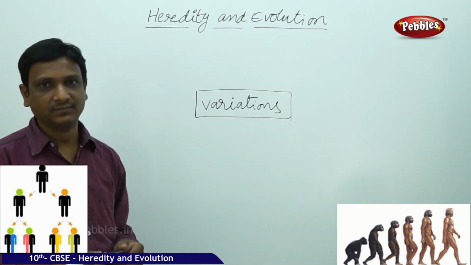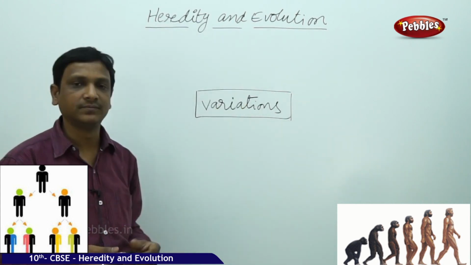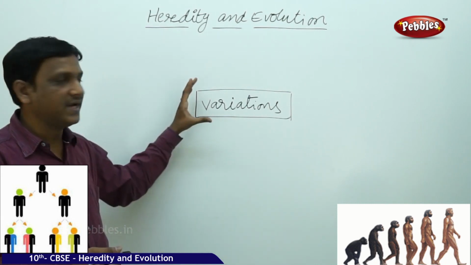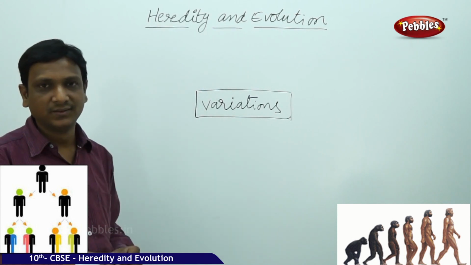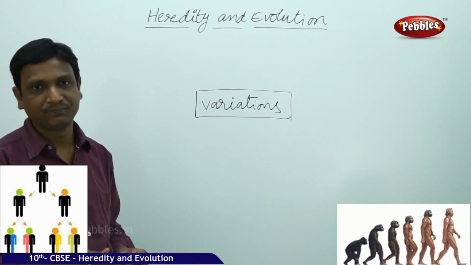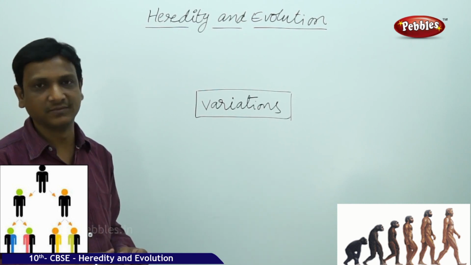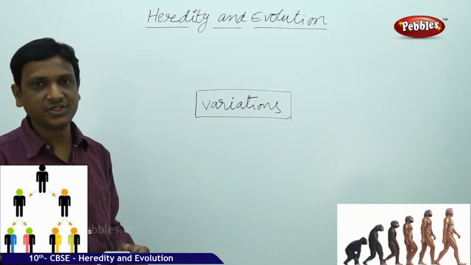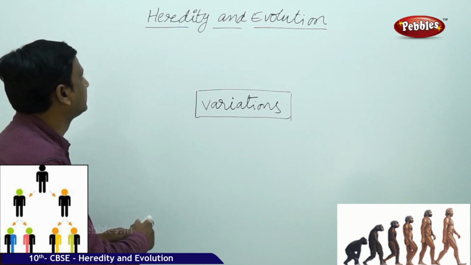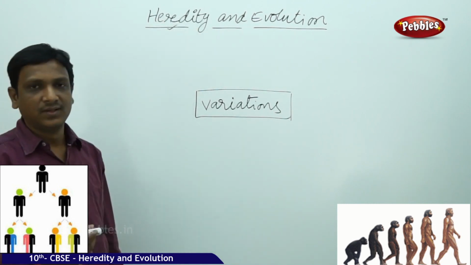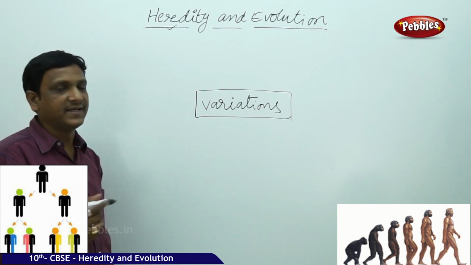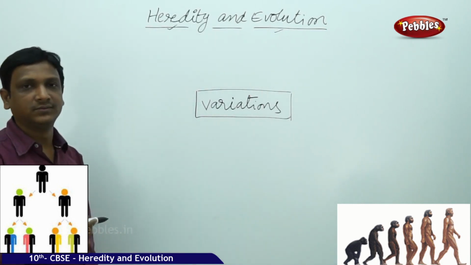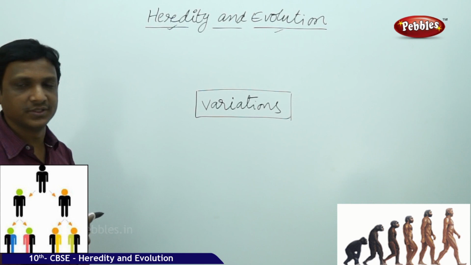So what is the link between these variations and heredity and evolution? This lesson tells us that the changes that happen during the copying of DNA in the process of reproduction are inherited from generation to generation. This is called heredity. These variations and heredity help in the process of evolution. This is what we are going to learn in this chapter, Heredity and Evolution.